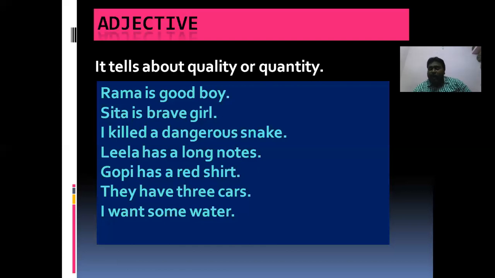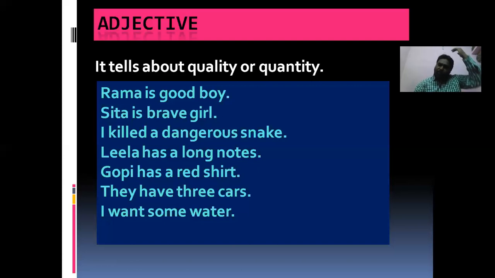They have 3 cars. Here 3 is the adjective which tells about the quantity of the cars. I want some water. Here some is the adjective which tells about the quantity of the water, because we did not give any number. For cars we have given a number, and for water we did not give any number because already we have seen